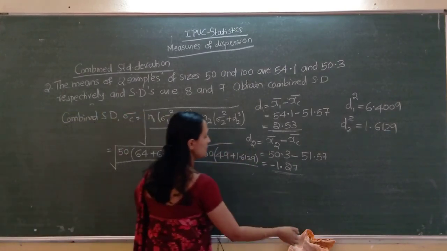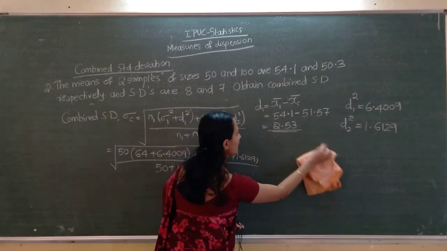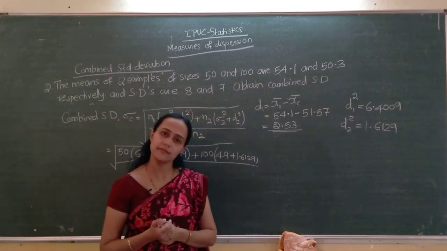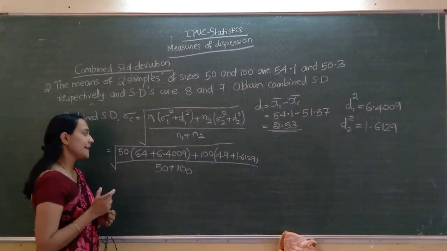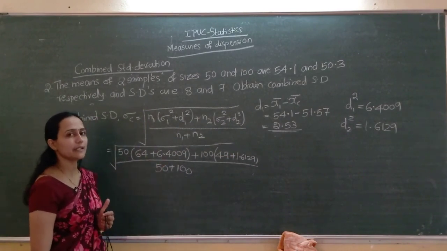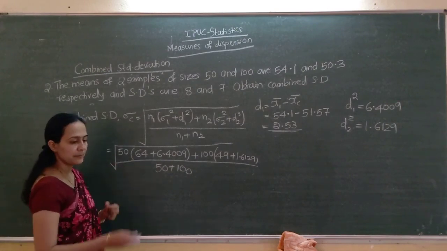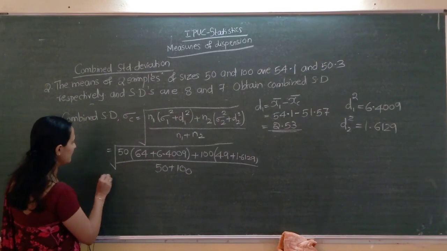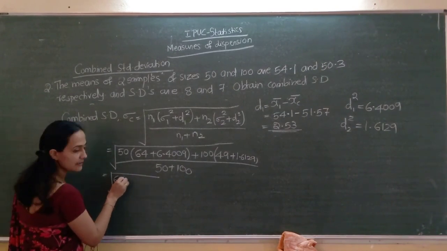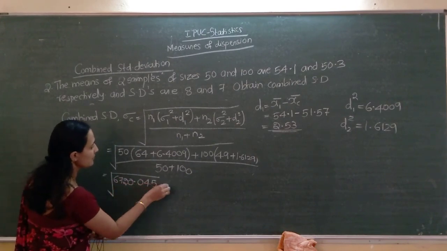Clear? So just substitute the values, nothing else is there. First write the formula, then substitute the values. First 64 plus 6.4009, you will get one quantity, into 50. 50 into this is 6720.045 plus.